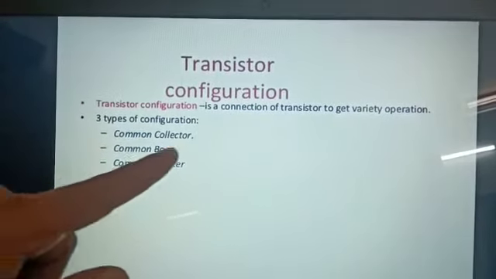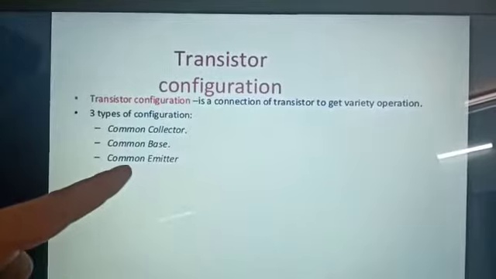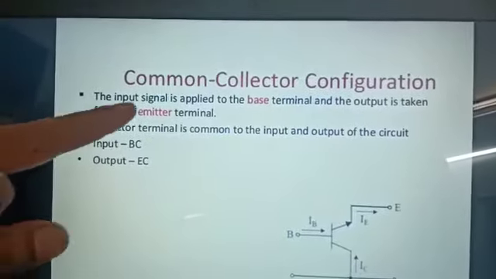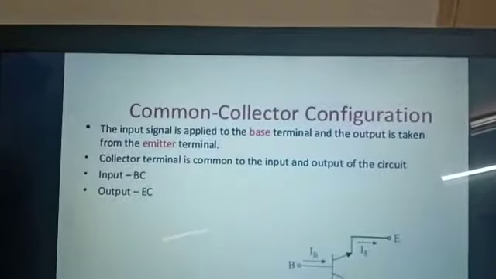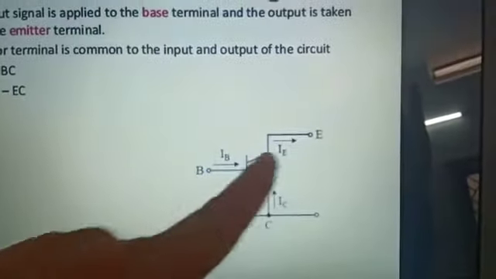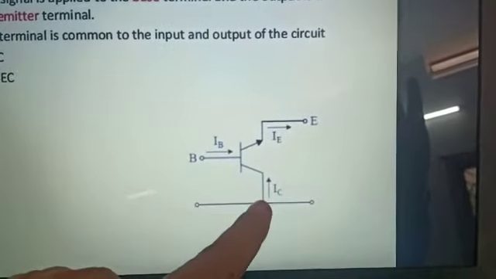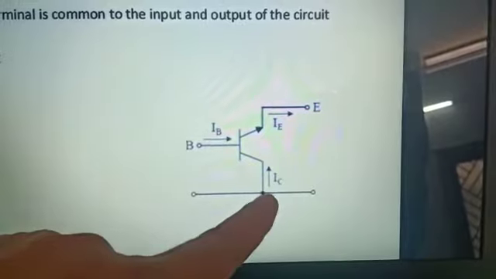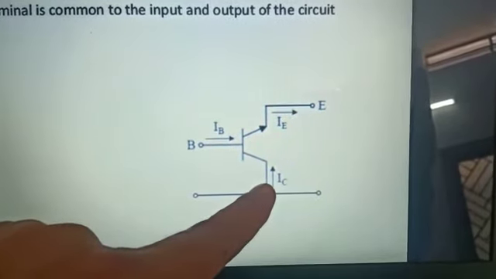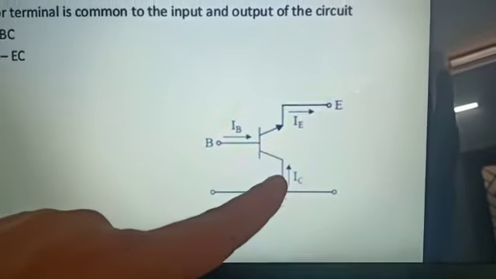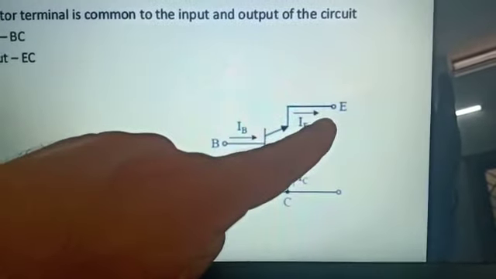So now here are the common collector configuration, common base configuration, and common emitter configuration. Let us come to the common collector configuration. Here the collector of the transistor is common to both input and output. Collector is common, base is the input, emitter is the output. Hence its name is common collector configuration.